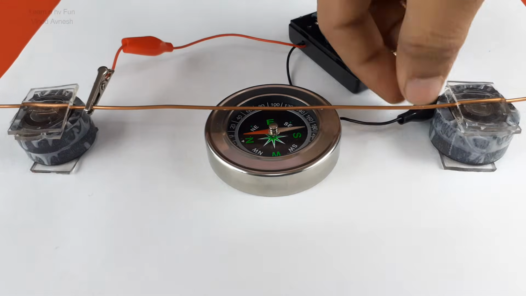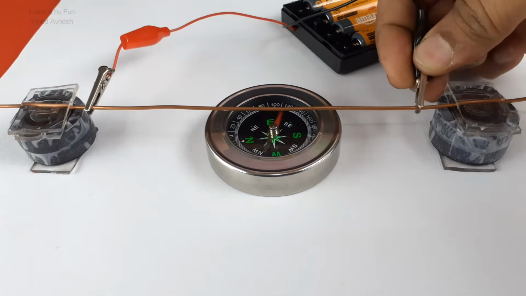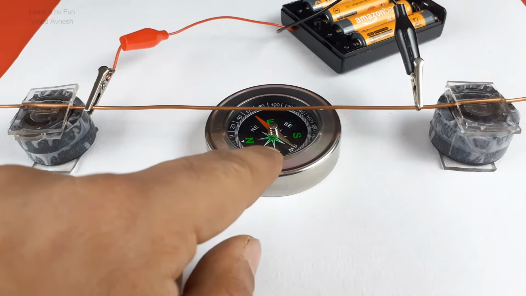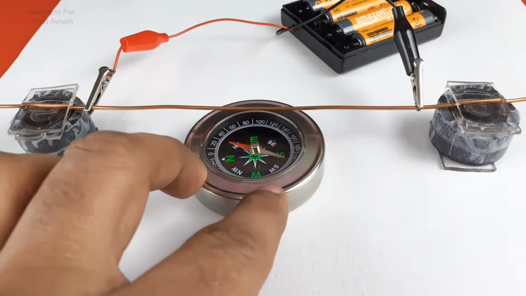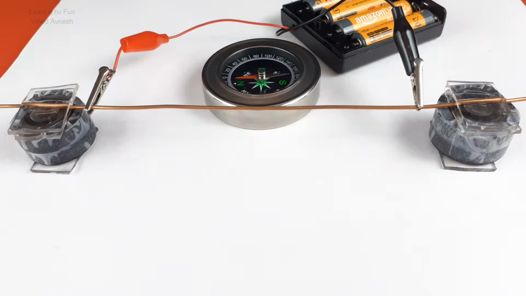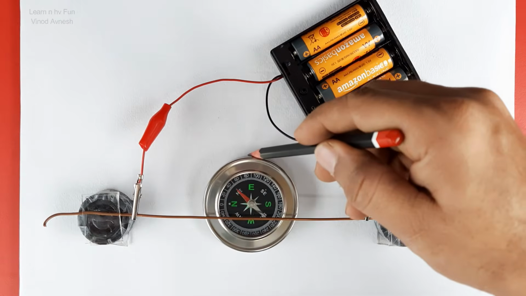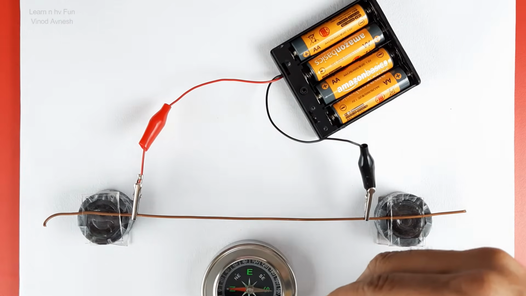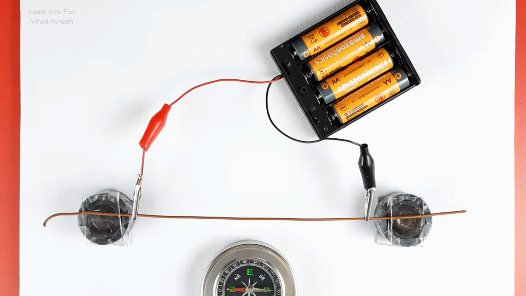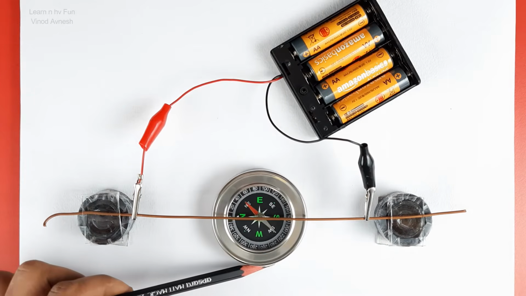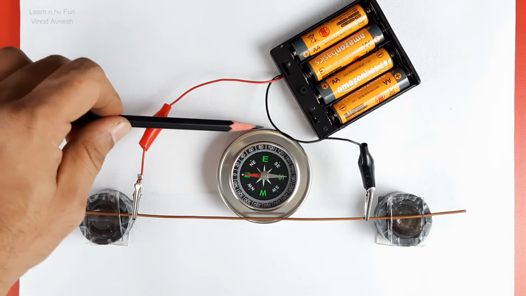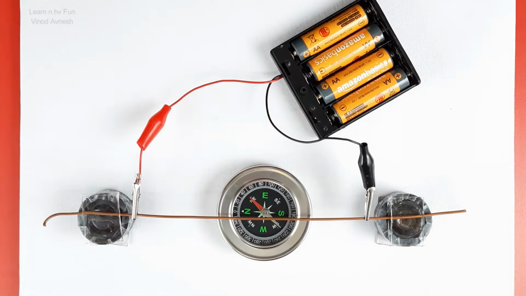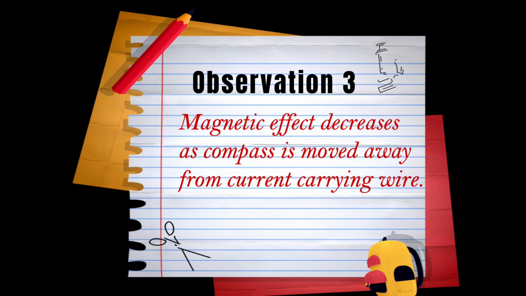Now, pass the current through the copper wire and move the compass slightly away from the wire. What do you observe? The deflection decreases. That means the magnetic effect of current carrying wire decreases as we move away from the copper wire. That is, the magnetic field strength is inversely proportional to the distance from the wire. This is our third observation.